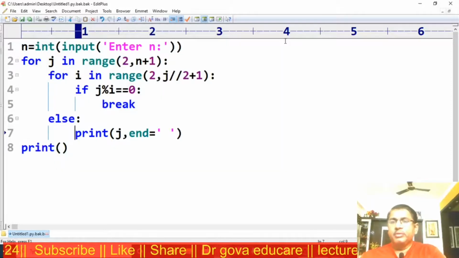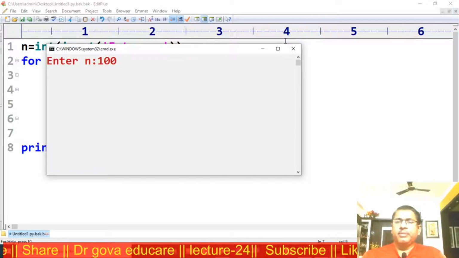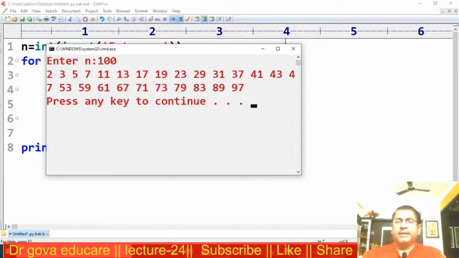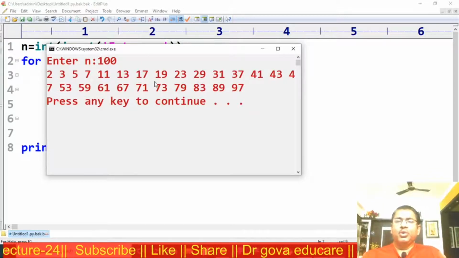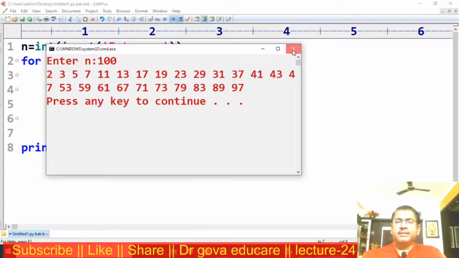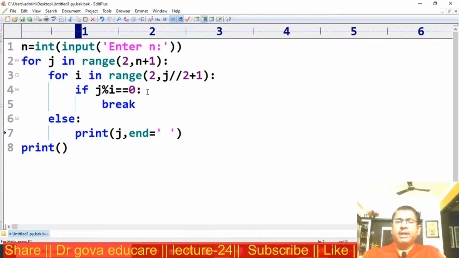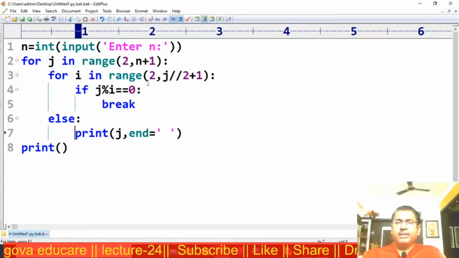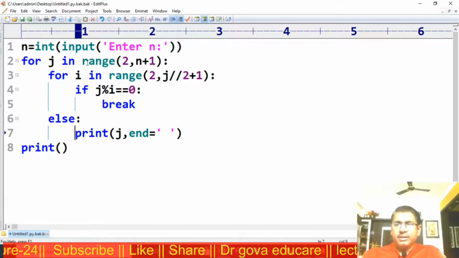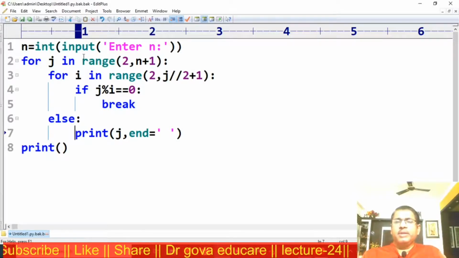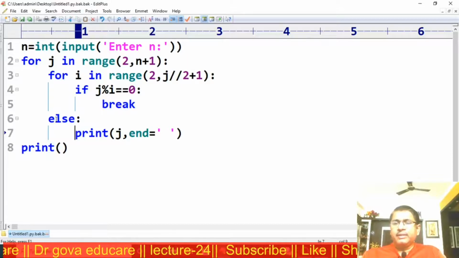Again I am executing the program. I want to print all the prime numbers from 2 to 100. Observe here, these are all the prime numbers between 2 to 100. This is one way of writing the program to check and to print the prime numbers between 2 to n using the for else suite.